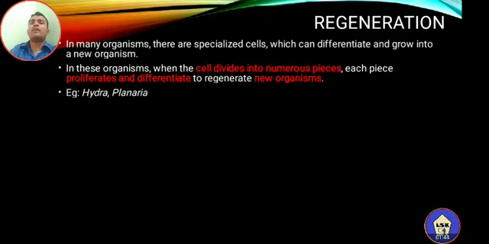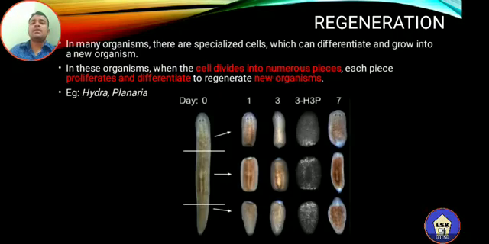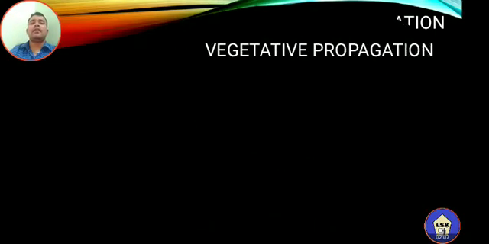An example of an organism that reproduces by regeneration is once again Hydra. The best example is planaria. See, the photograph of regeneration found in planaria is given here. The one organismal body is divided into many pieces, and each piece will develop the lost part by the process called regeneration. So these are the different types of asexual modes of reproduction found in lower organisms.